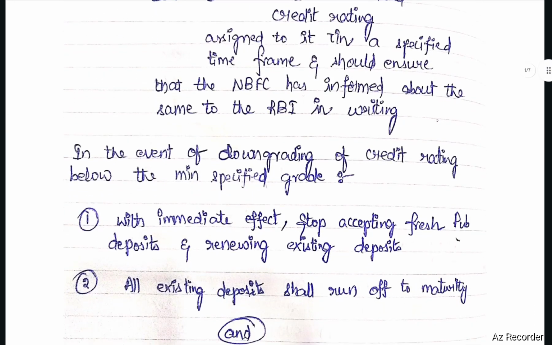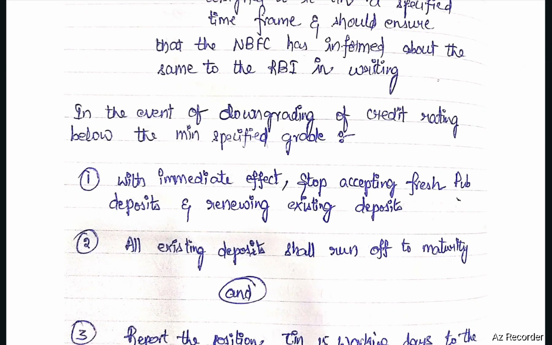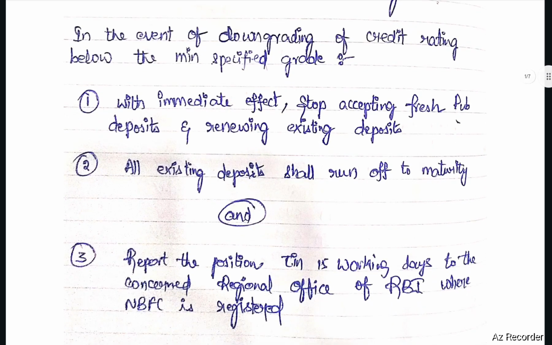In the event of downgrading of credit rating below the minimum specified grade, with immediate effect, the NBFC should stop accepting fresh public deposits and renewing existing deposits. All existing deposits shall run off to maturity and the NBFC should report the position within 15 working days to the concerned regional office of RBI where the NBFC is registered.